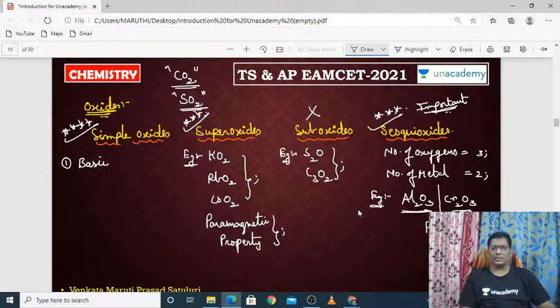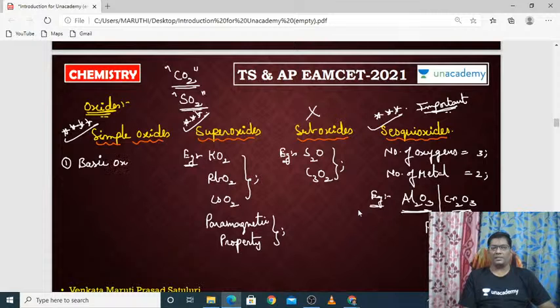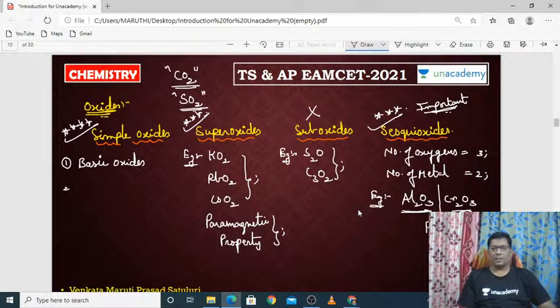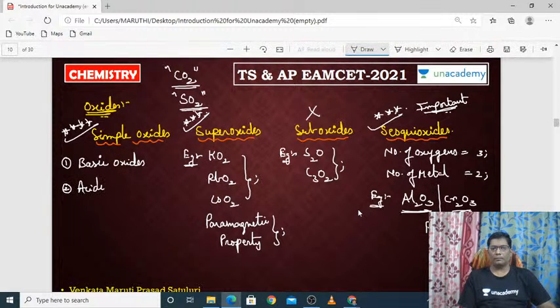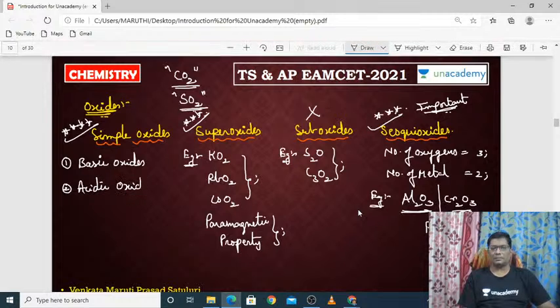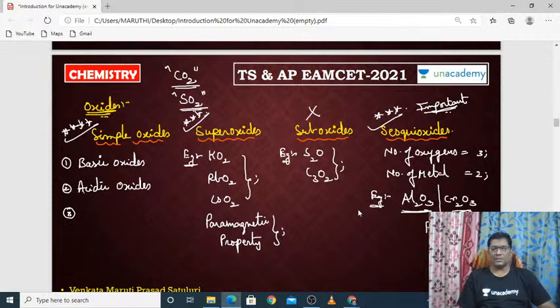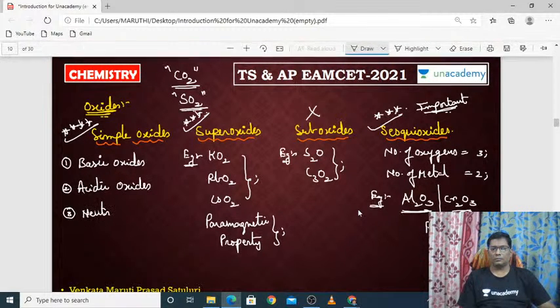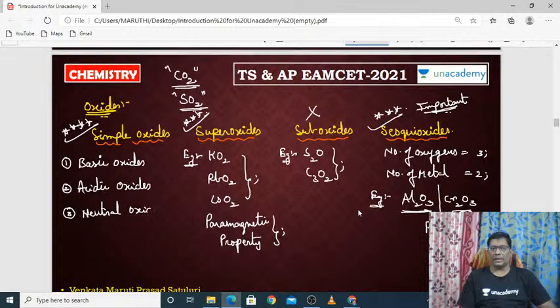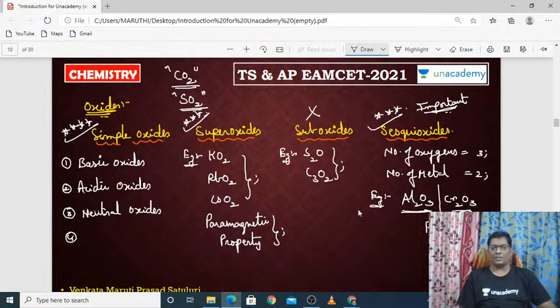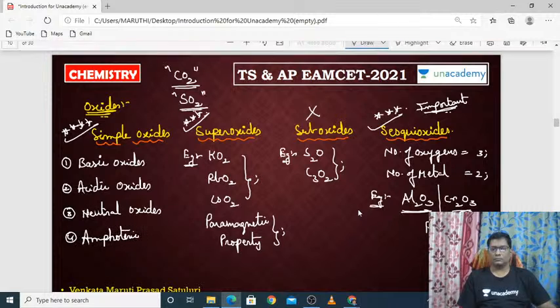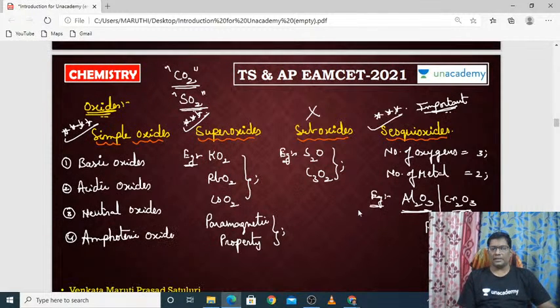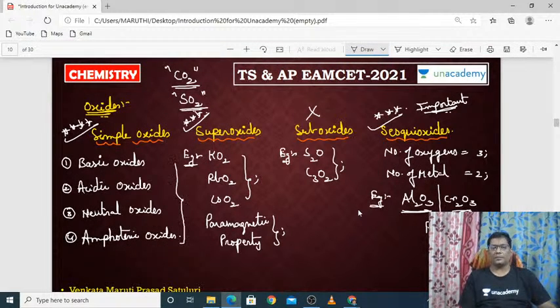Some of the simple oxides are basic oxides. Some of the simple oxides are acidic oxides. Some of the simple oxides are neutral oxides, and some of the simple oxides are amphoteric oxides. So there are 4 different types of simple oxides we have. Let us discuss one by one. Okay.